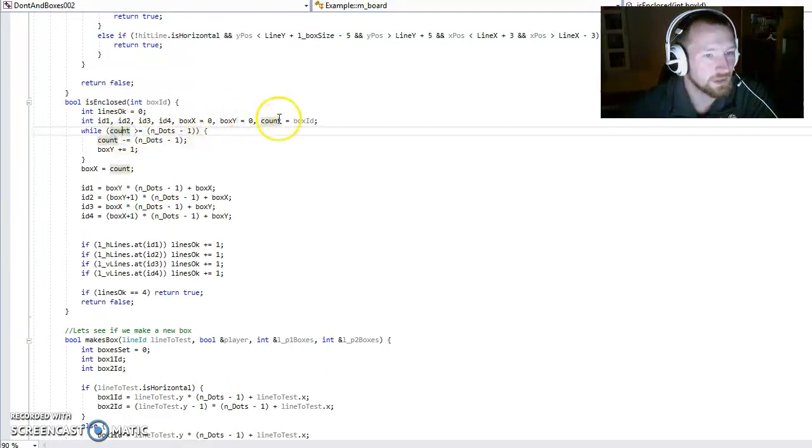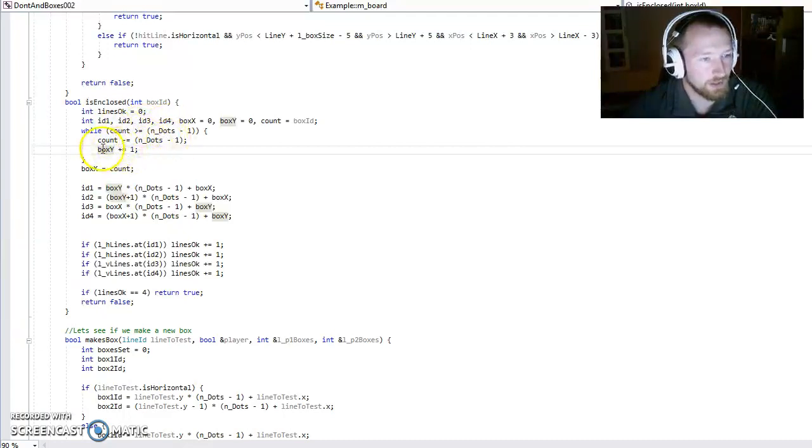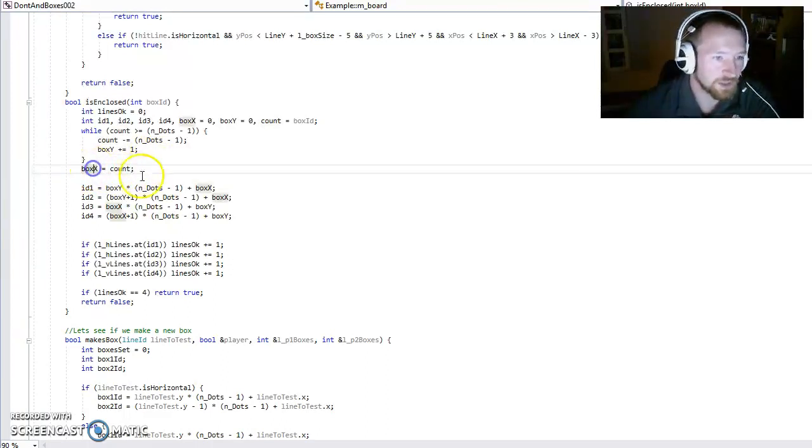Actually, we simply say, okay, so we have the box ID, for instance, it could be 14 like before, and then we will say that as long as that is greater than the amount of dots that are in a line, then we will remove that amount, and we will know that, okay, we are 1 y longer down. When it's suddenly no longer higher, then we know, okay, then this here will be the total y coordinates, and count will now be the x coordinate. I stored here simply just for readability for myself.